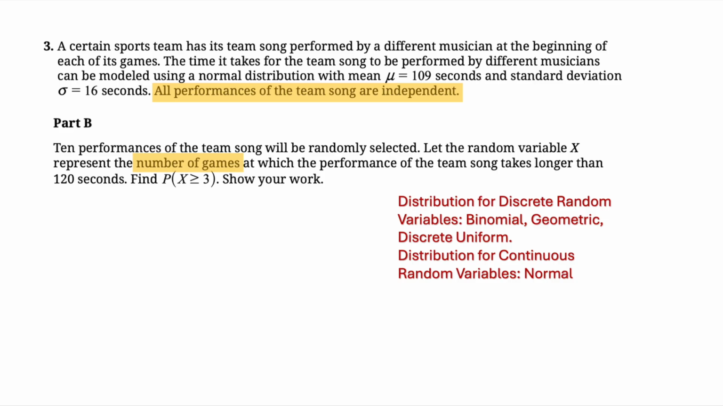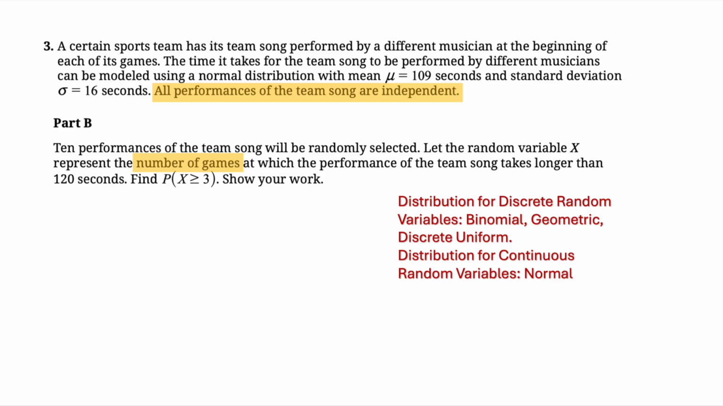And now we have number of games. Number of games, what type of variable is that? That is a discrete variable. Number of games can only take integer values, either 0, 1, 2, 3, and so on. But the time it takes for the team song to be performed can take any value. It could be 120 seconds, 120.3 seconds, 119.5 seconds. So that is a continuous random variable.